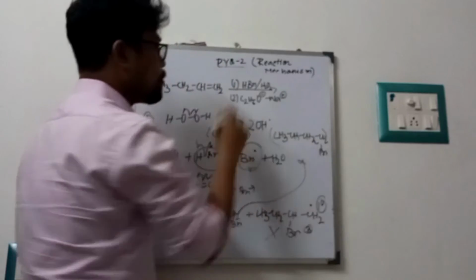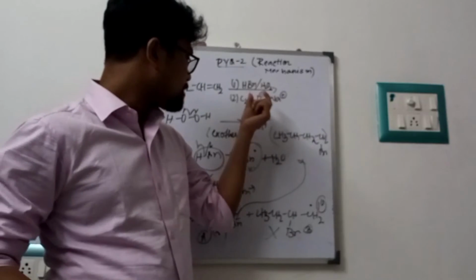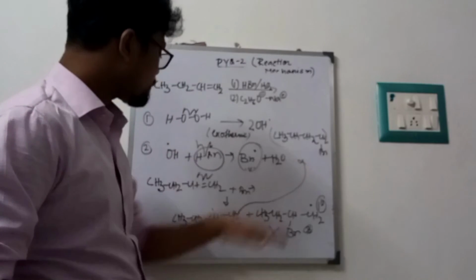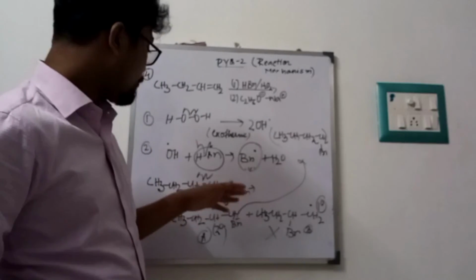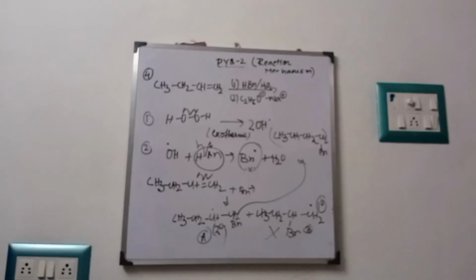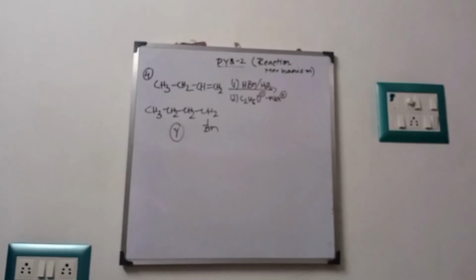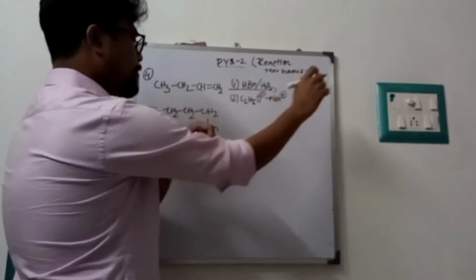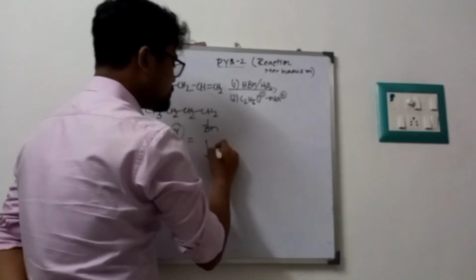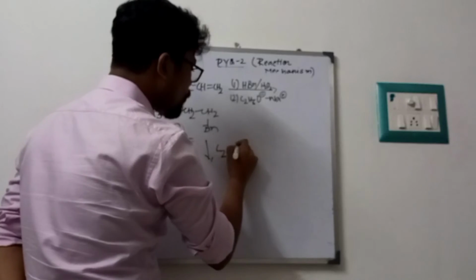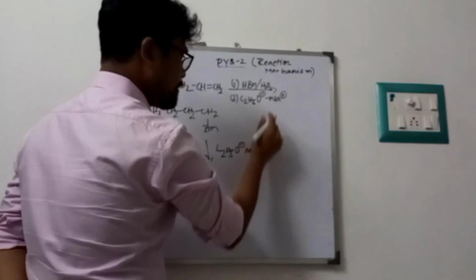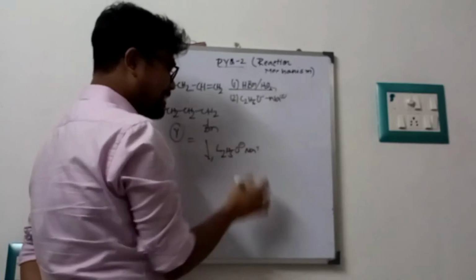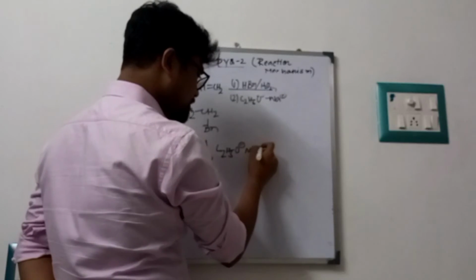Then after that, they give us this alkoxide. So first I will write it down properly. This is our first intermediate Y. Fine. And the next reagent is C2H5O minus Na plus. They give us ONa, but I am writing it like this, O minus Na plus.